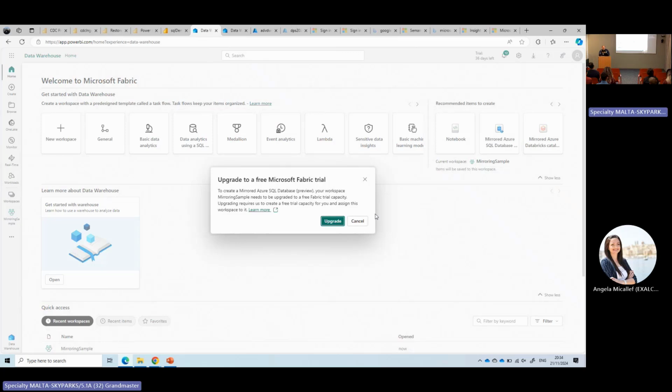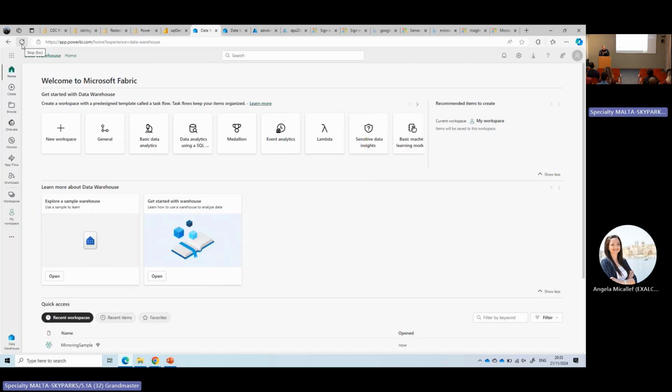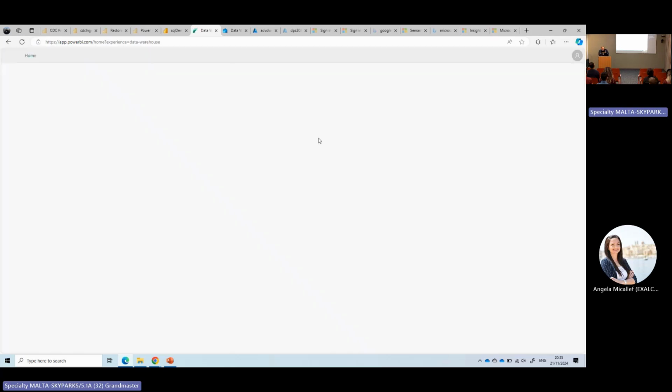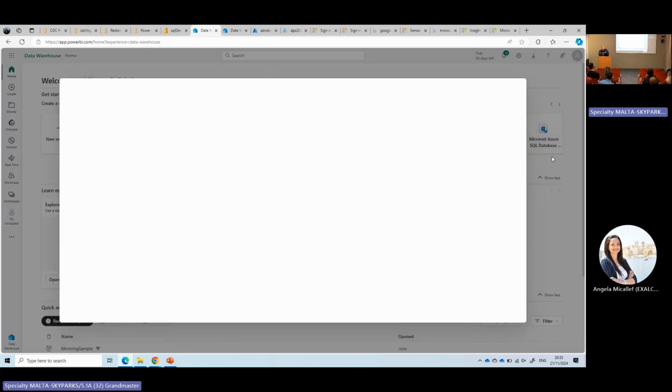Mirrored Azure SQL database. Refresh. Just making sure I'm in the right workspace. Okay, so just some more fixes and some refreshes.